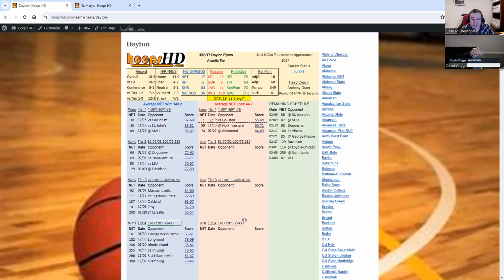And you should never lose a tier 4 game. Those are very easy games to win. If you're an NCAA team, those are the games you should win and you should not be losing, although we see teams lose those games on occasion.